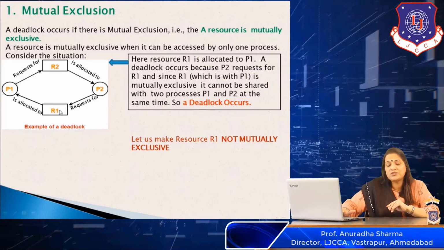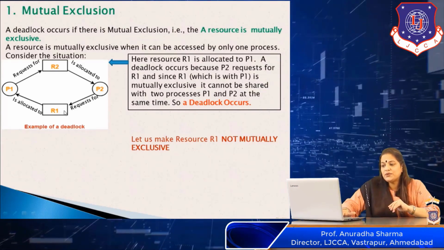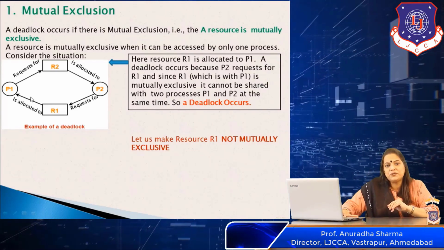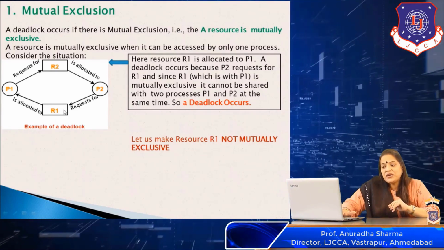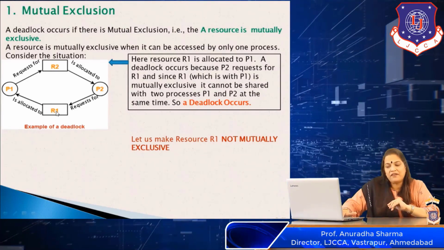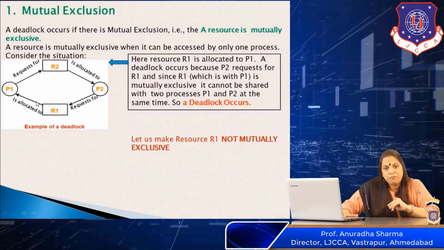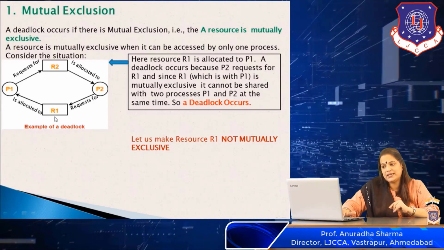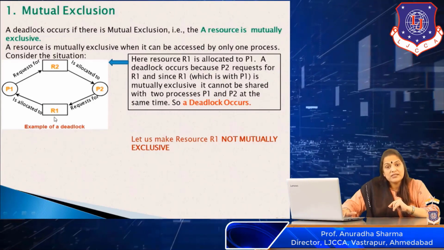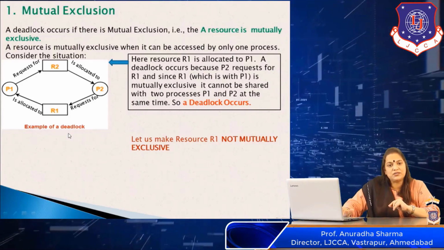If I have resource R1, it can only be allocated to process P1 and cannot be allocated to P2 at the same time. So if R1 is allocated only to P1, this resource R1 is mutually exclusive, and because it is mutually exclusive, a deadlock occurs.